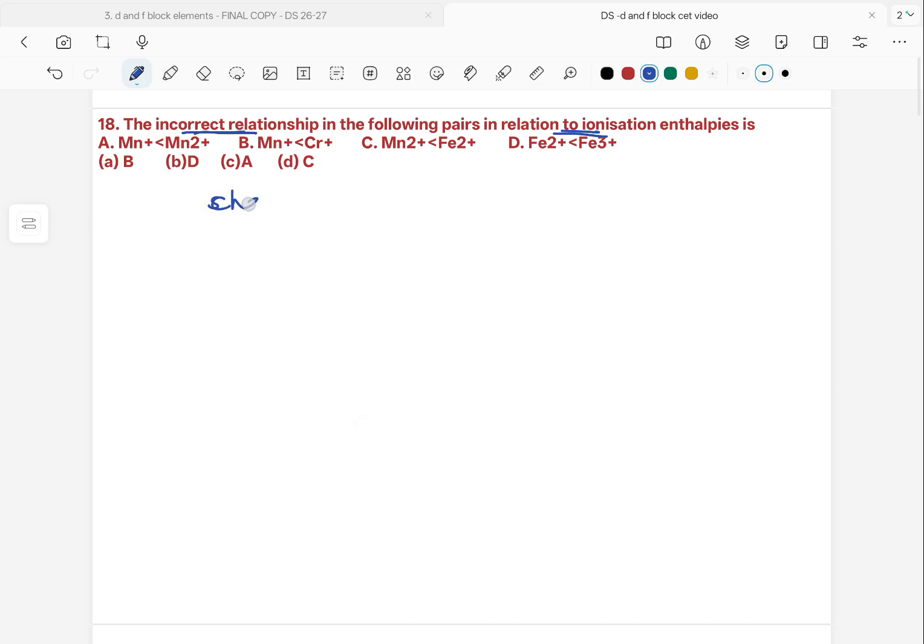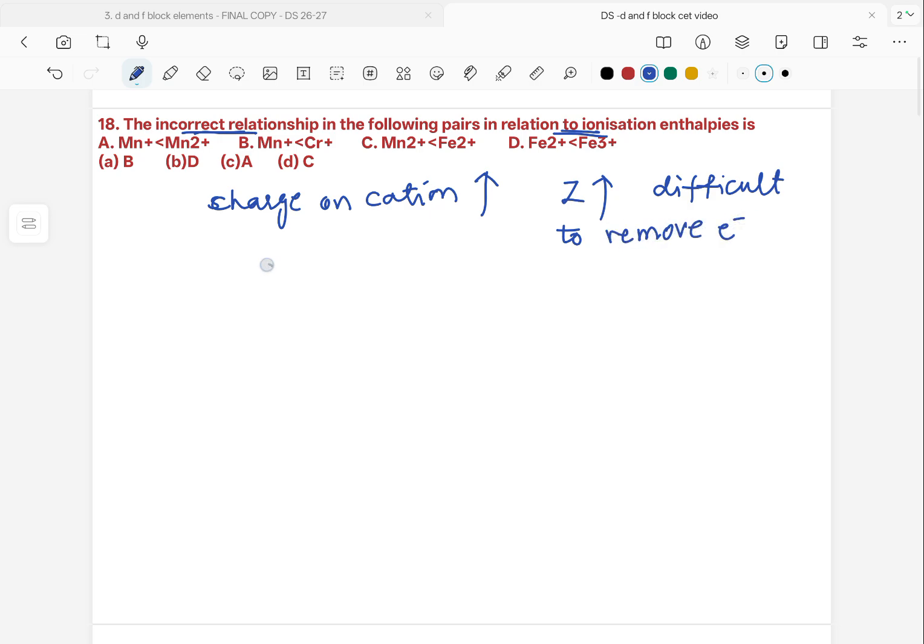As the charge on the cation increases, the effective nuclear charge increases, so it is difficult to remove the electron. Meaning successive ionization enthalpy is always high for the same atoms or ions.